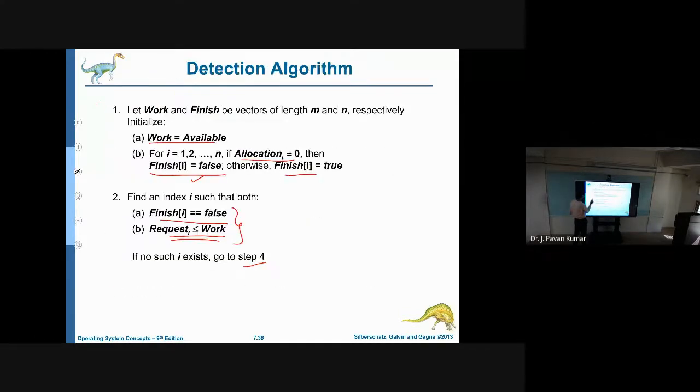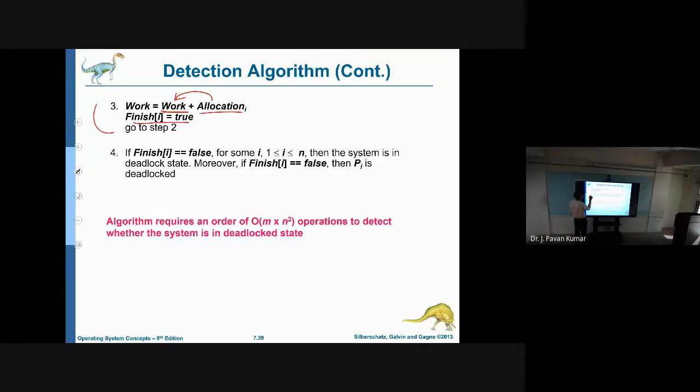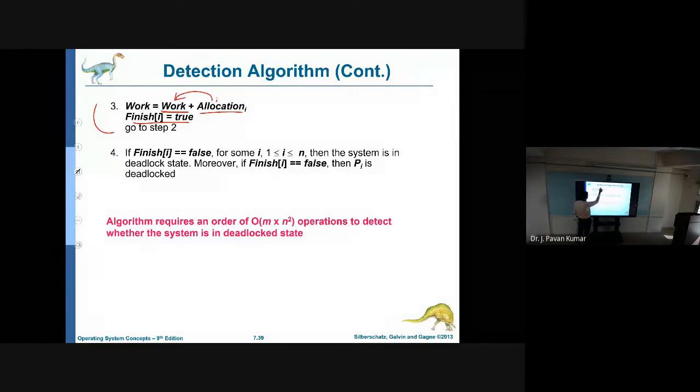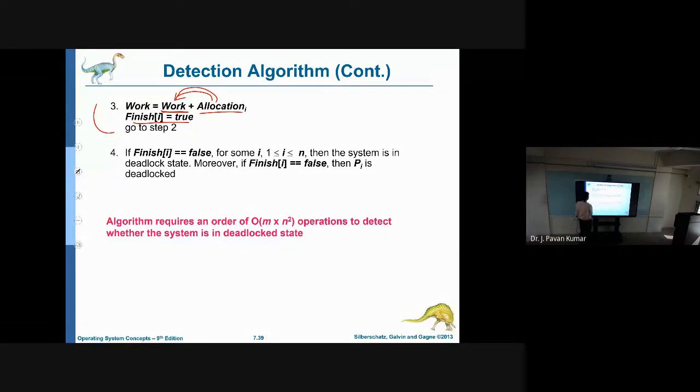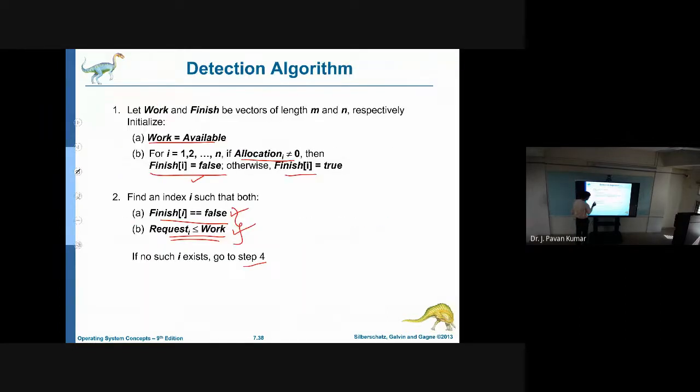In step 2, again we will find another process which is not yet completed and which has request less than or equal to work. Then we will come to this step, release the allocated resources and add them to work. That means we will make those available to other processes. Like this we will repeat. Whenever we cannot find such a process, then we will go to step 4.